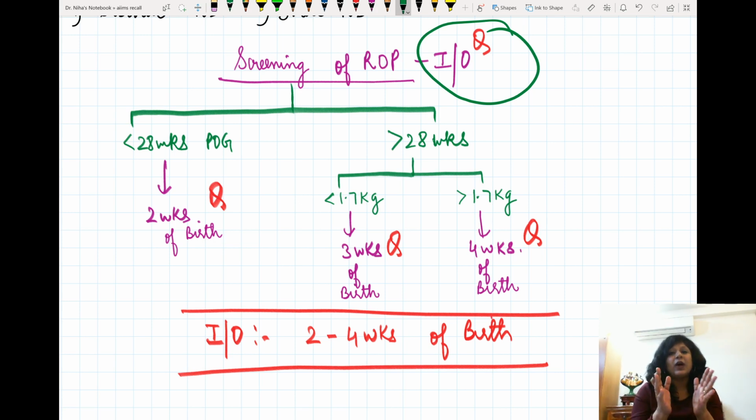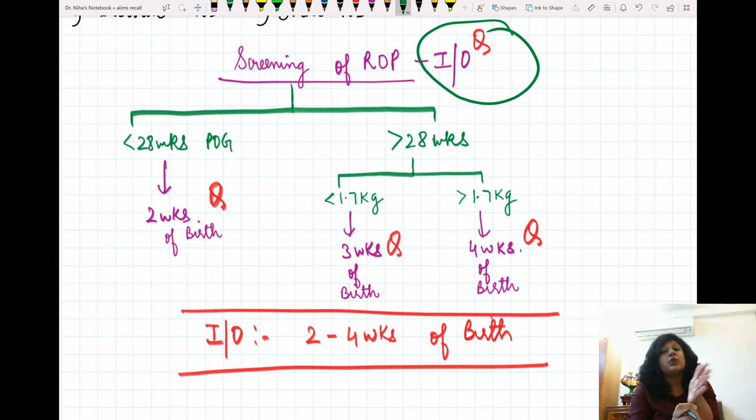What I do, I divide these babies into 2 parts: babies having less than 28 weeks period of gestation and babies who are born at more than 28 weeks of gestation. The smaller the baby, the earlier you have to go. Those babies who are less than 28 weeks, within 2 weeks we will examine them.